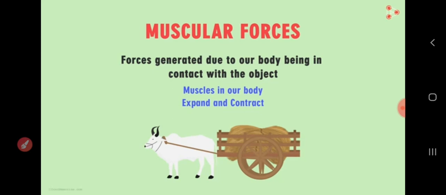Okay, in today's class we learned what force is, two types of force, contact force and non-contact force, muscular force, magnetic force, and gravitational force. These are the basic things in the chapter on force. Today we discussed only the basic things of force. Next class we will go through the book.